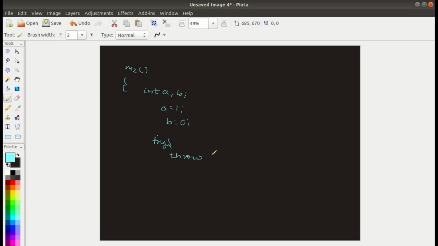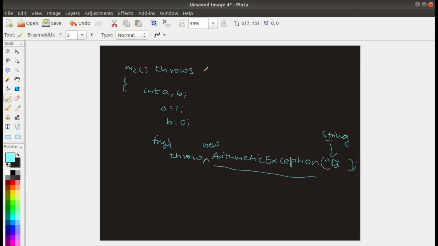We will throw the arithmetic exception here, and in this exception handling we'll write something like divide by 0. Once again there should be a new, and then after the class name, it has a constructor which takes a string as an argument. It is going to throw that.